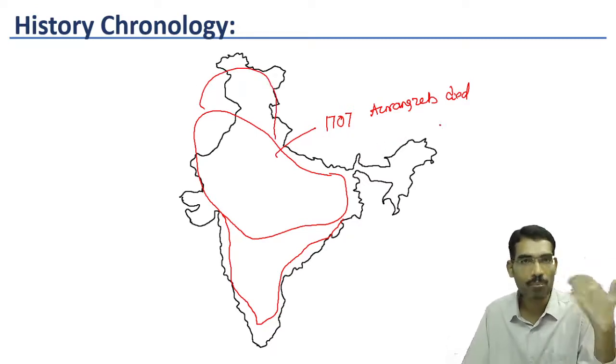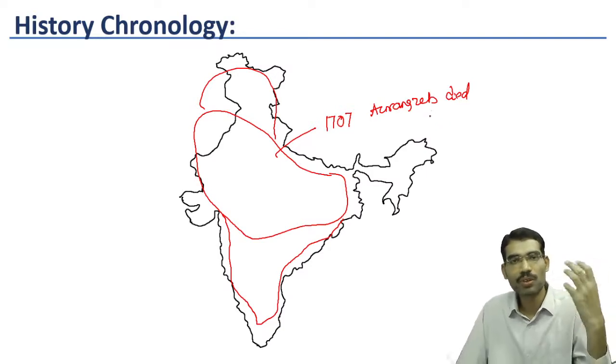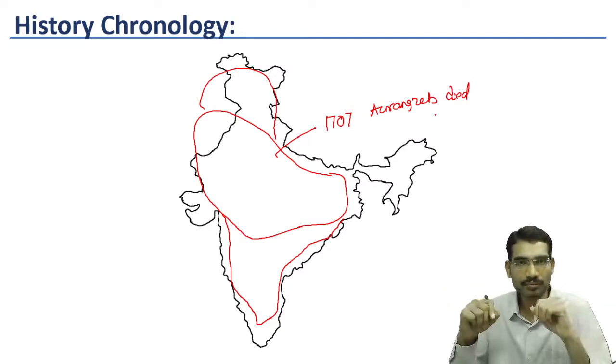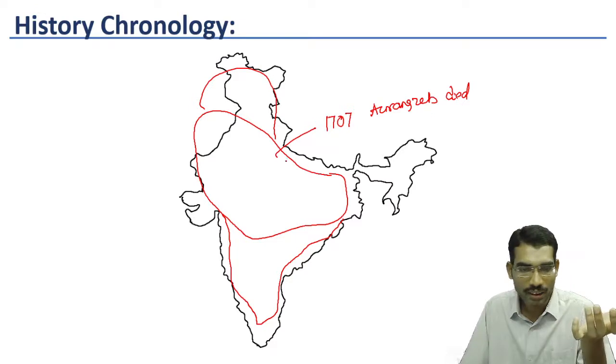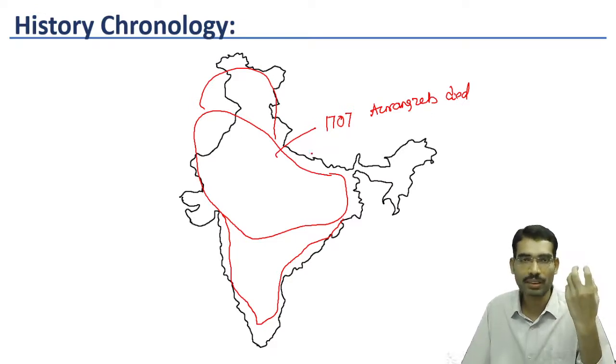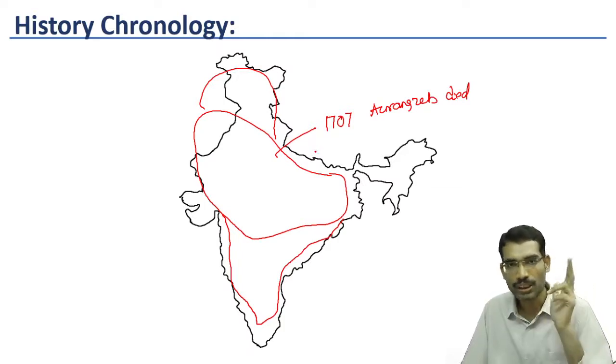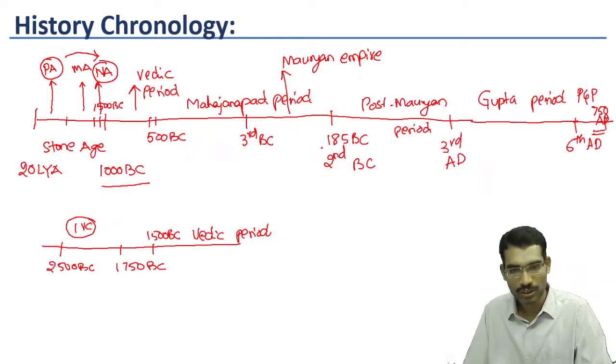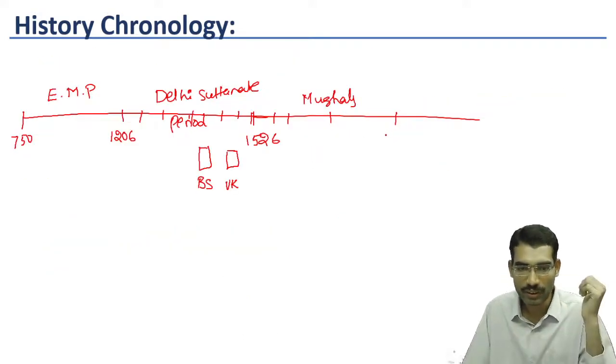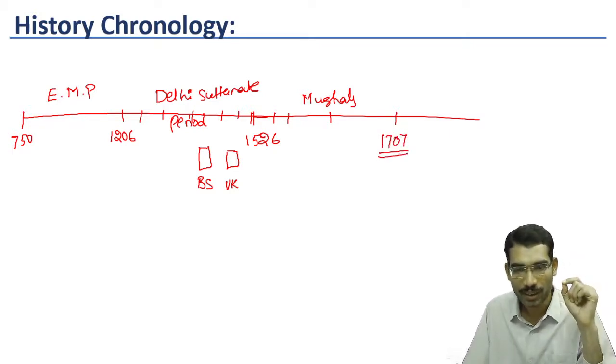Like during the time of the Mauryans, a large empire was seen. Guptas also did not create this much empire, but however, they considerably unified large parts of the country. During the Mughal time period, most of the subcontinent came under the Mughals. So this we are calling from 1526 to 1707. It is a landmark year. This is the year Aurangzeb died. We are calling it the Mughal period.